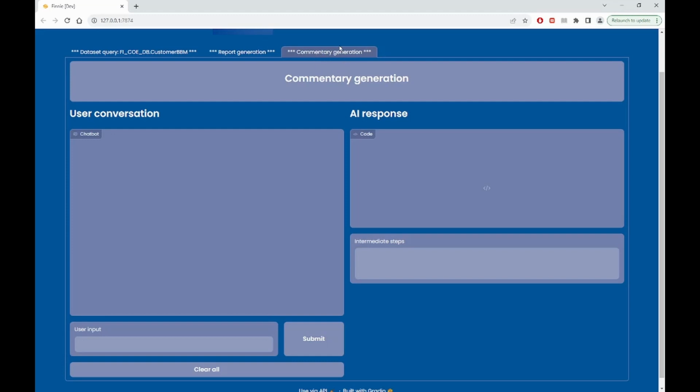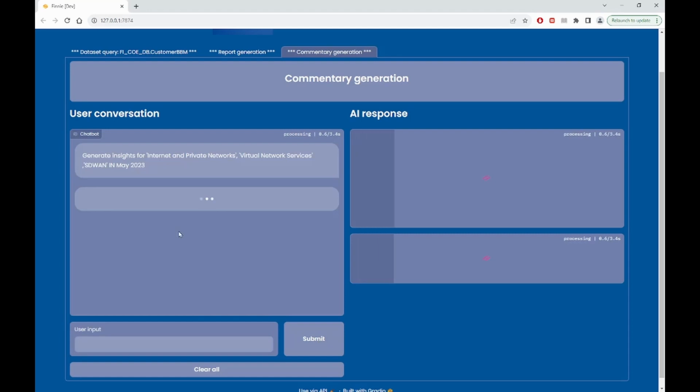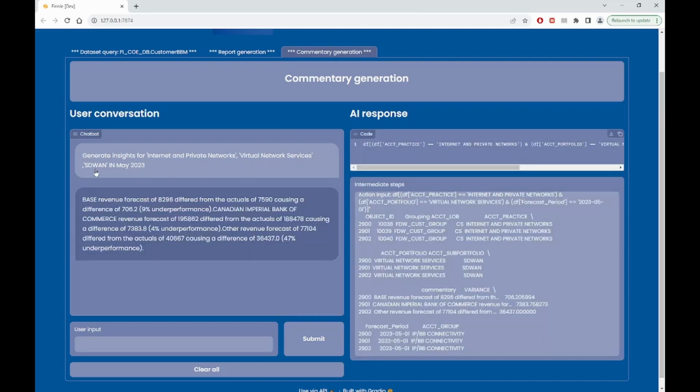So this use case was developed by Vaishnavi. Generate insights for internet and private network, virtual network services, and SD-WAN in May 2023. So the machine gives us a commentary like this. So what is that? This is the machine giving us more information about the explanation of the gap between the forecast and the actual.